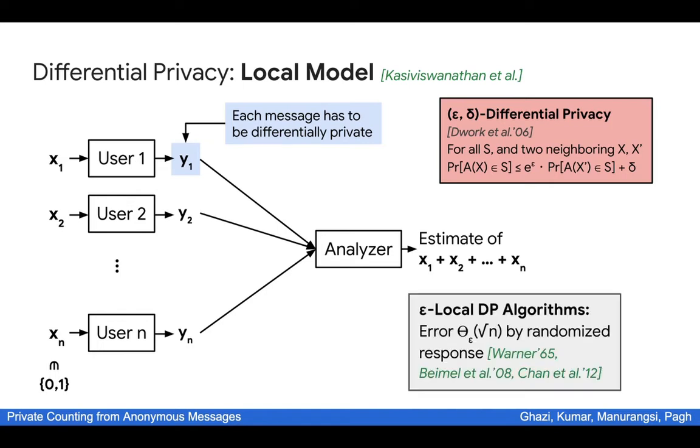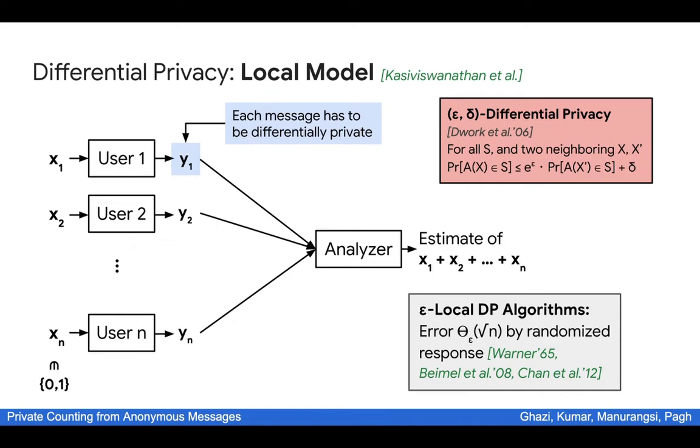Unfortunately, it's known that we have to incur a large error in the local model. Specifically for the task of binary summation, it's known that the error has to grow with square root of n, and this can be achieved by the simple randomized response algorithm.